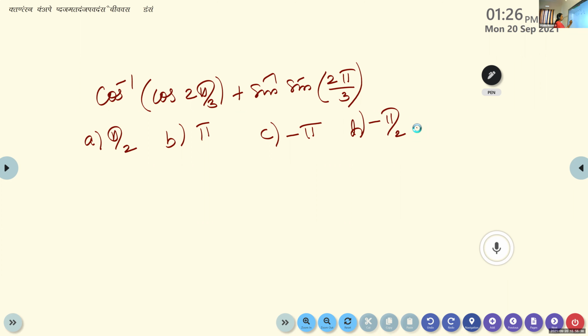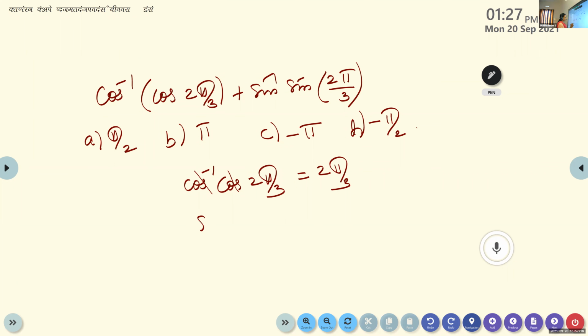Principal value branch, here for cos inverse, is from 0 to pi. If it is in the principal value branch, you can cancel. So now look here. Does it lie within the principal value branch? Cos inverse of cos 2 pi by 3. 2 into pi by 3 means it is 120 degrees, isn't it? Does it lie between 0 and pi? So cos inverse of cos 2 pi by 3, we can cancel, so we can write this as 2 pi by 3.